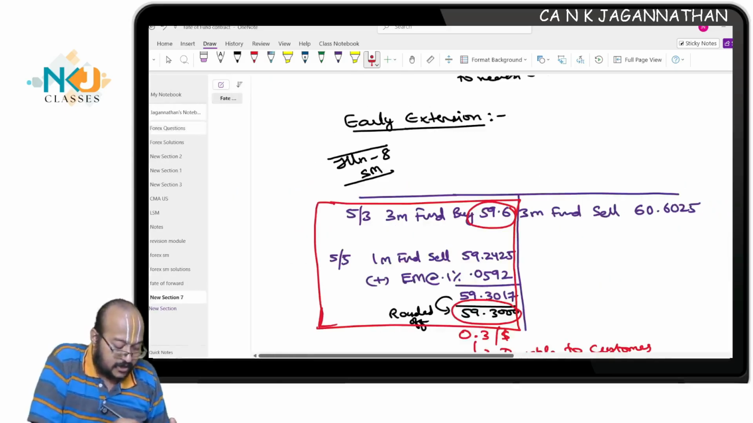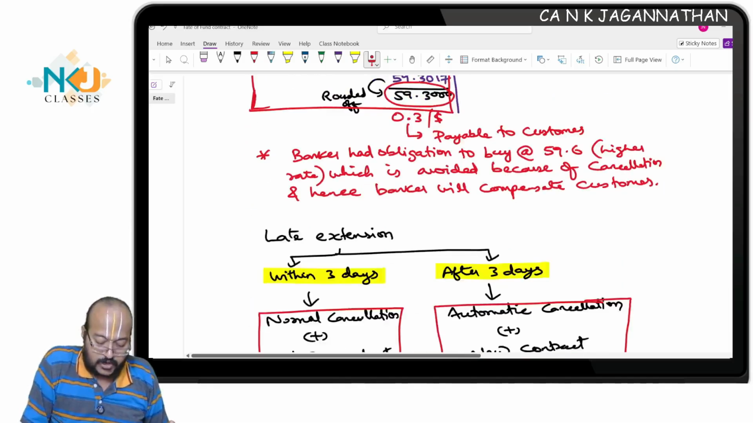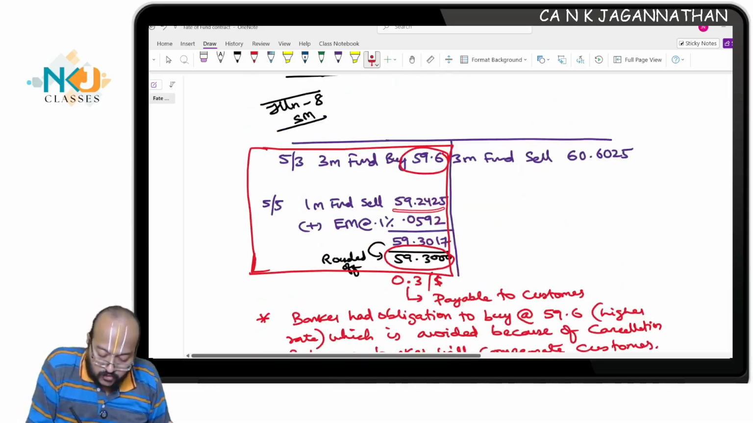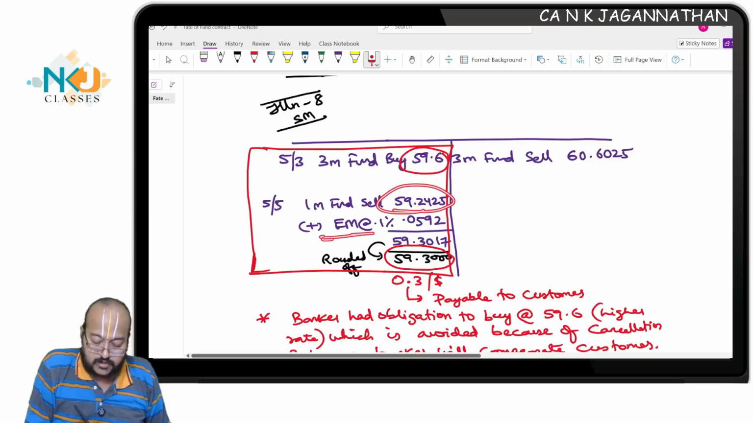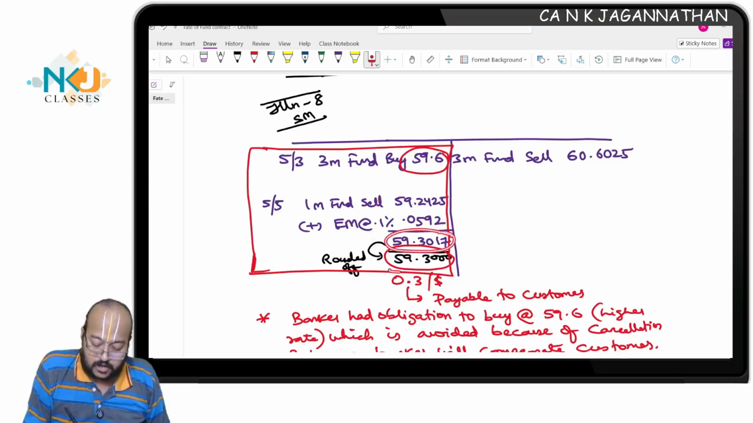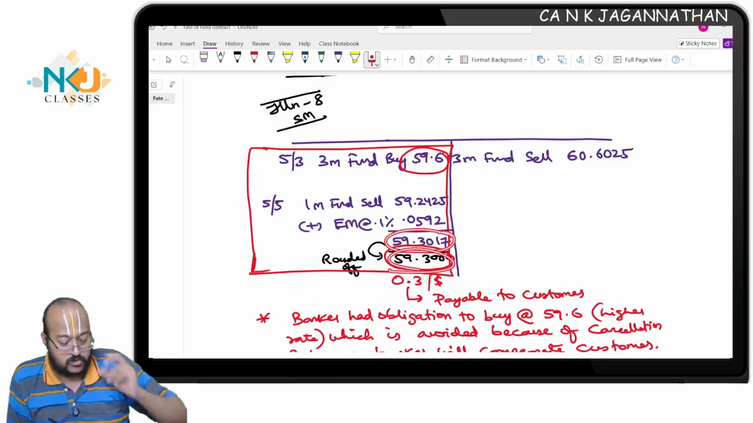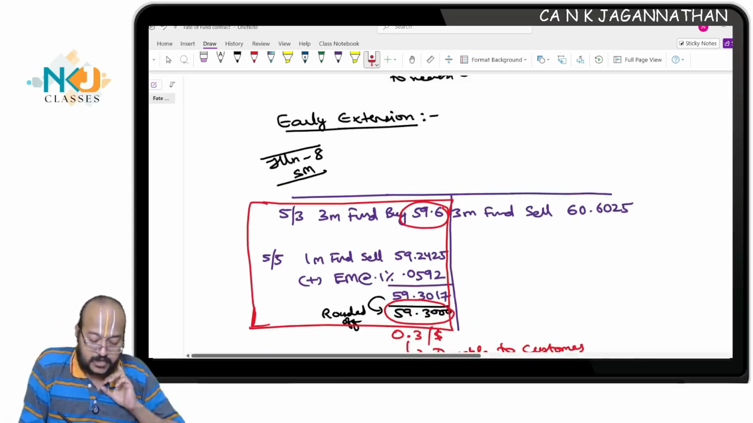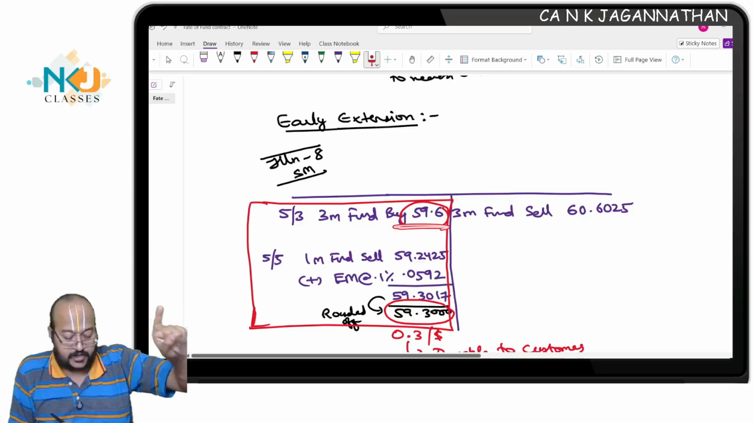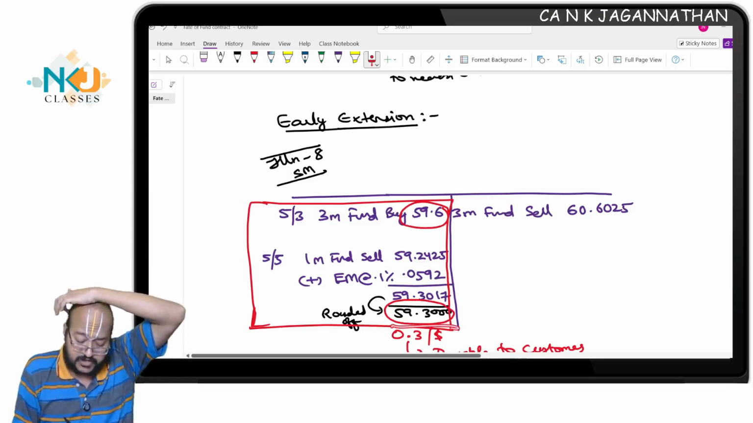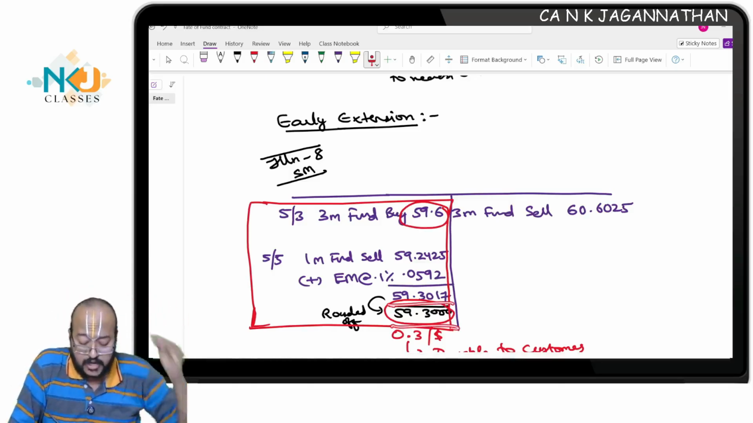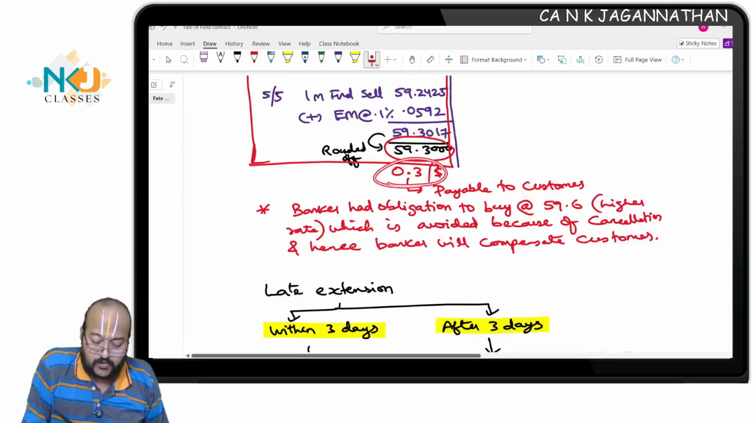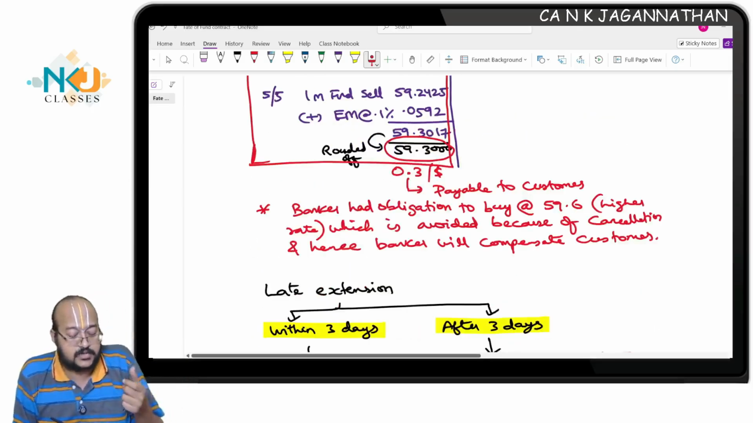Are you all having the clarity? Now see, this is the offer rate 59.2425. Then we have the exchange margin for buying as well as selling. So here you sell now, so you apply this exchange margin, you will get 59.3017 rounded off to 59.30. The difference between the original contracted rate 59.6 and this revised number 59.3, that is 0.3 per dollar, will be your exchange gain or loss.